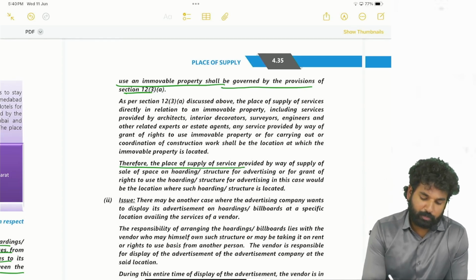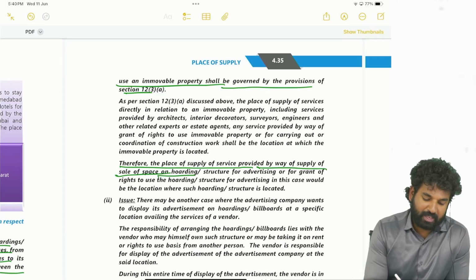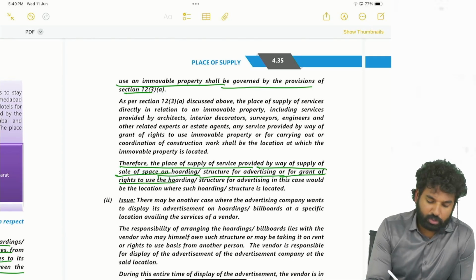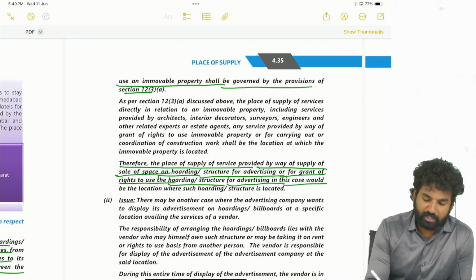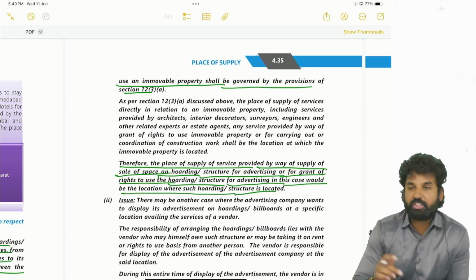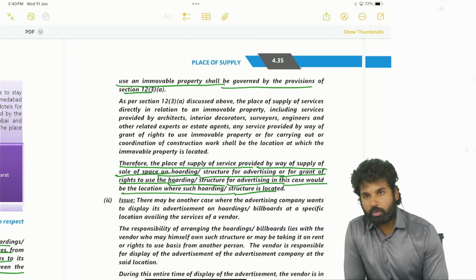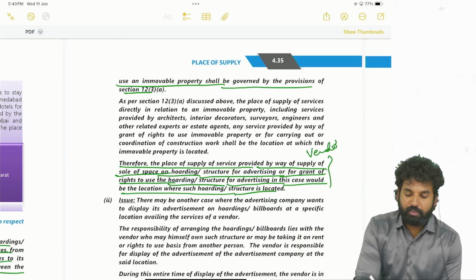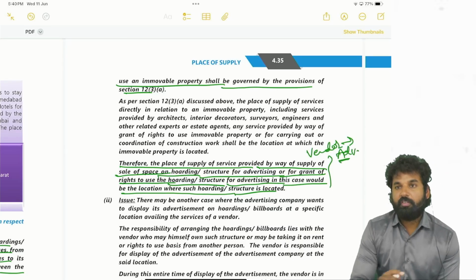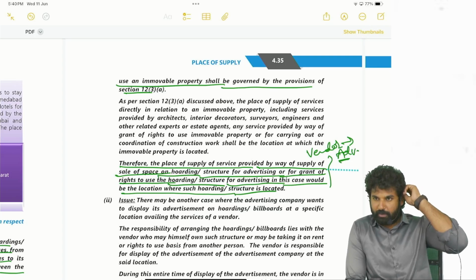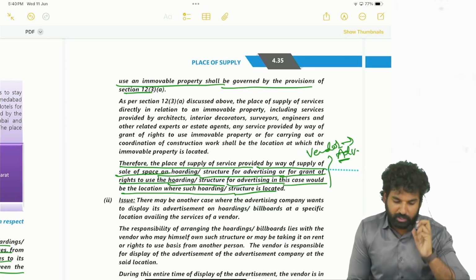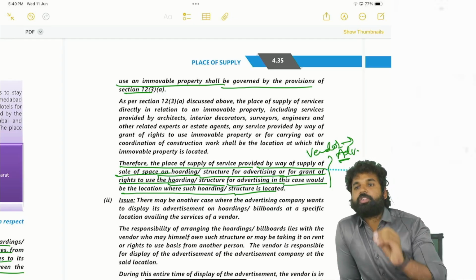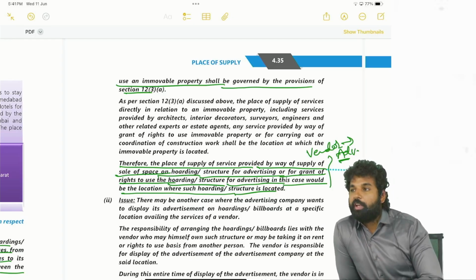Therefore, the place of supply of services provided by way of sale of space on a hoarding or structure for advertising, or for grant of rights to use the hoarding structure for advertising, in this case would be the location where such hoarding or structure is located. When the vendor is selling the space to the advertisement company, what is the clarification given? The place of supply will be the place where the structure or the space is located, since it is an immovable property.